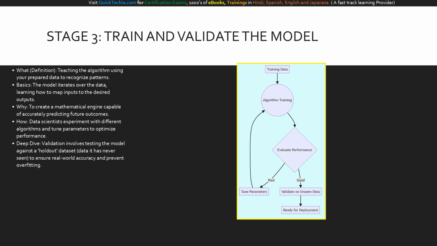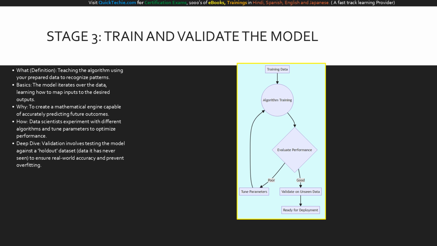How is this done? Data scientists run multiple experiments, tuning parameters to find the best performing model. For our deep dive, we use a technique called holdout validation, testing the model on a dataset it has never seen before to definitively prove its real-world accuracy before deployment.